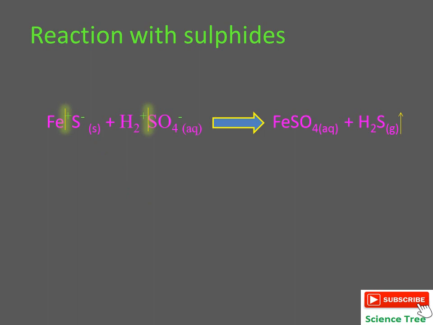So in this way, acids can react with metals, with non-metals, with bases, carbonates, bicarbonates, and with sulfides. I hope all these equations are now much clearer to you. Thank you so much.